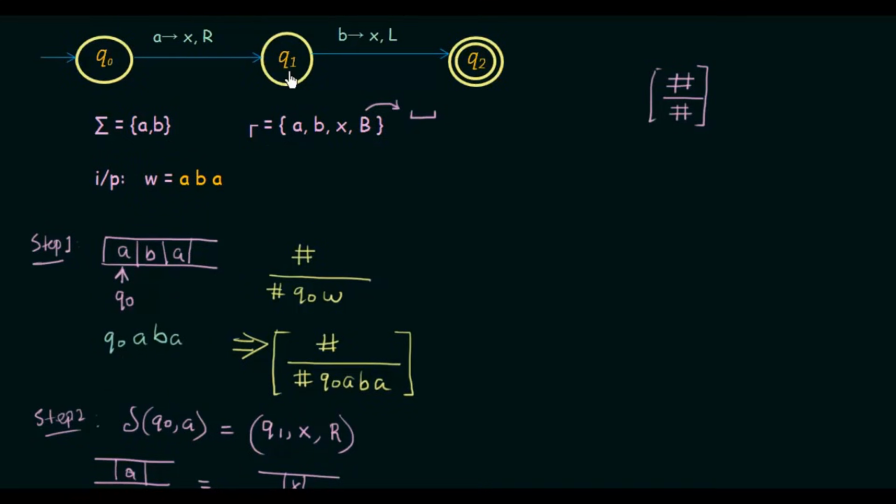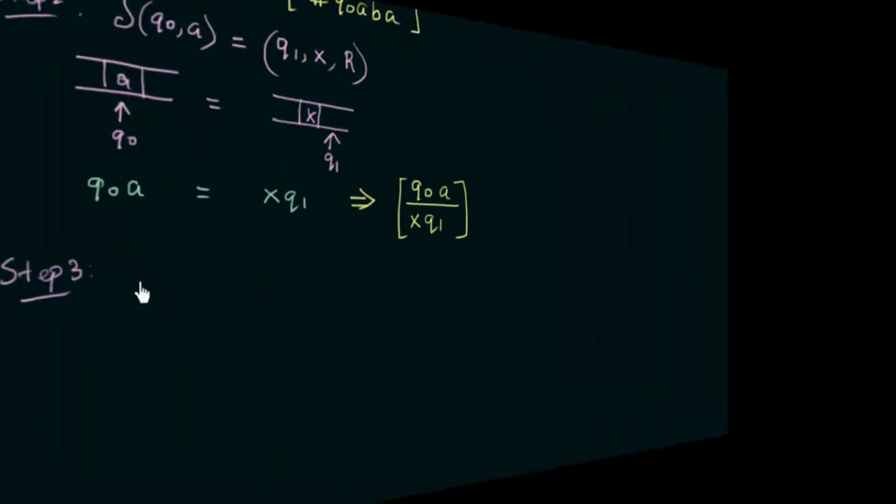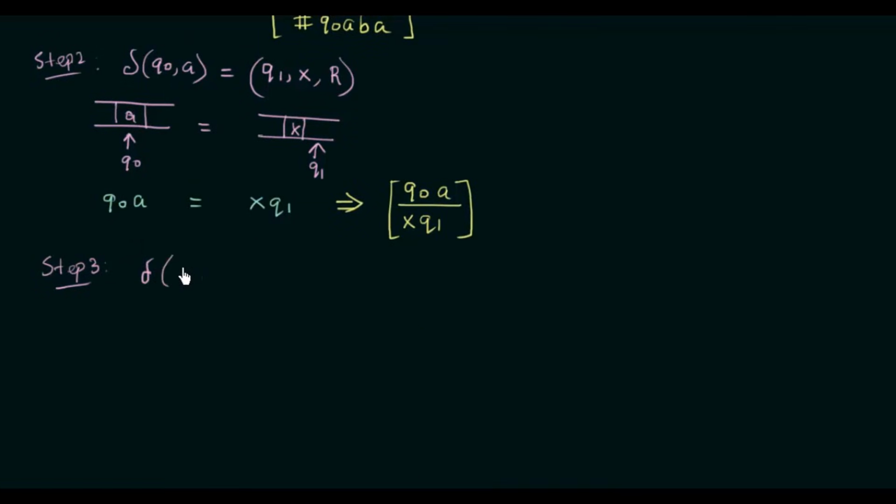From state Q1, if we get input B, we replace B with X and move to the left and come to the final state or the accepting state Q2. So I can write it like this: delta from state Q1, if you get the input B, we go to state Q2 and we replace the B with an X and we move to the left. So this is what happens.